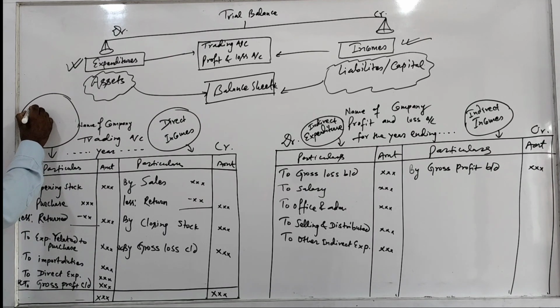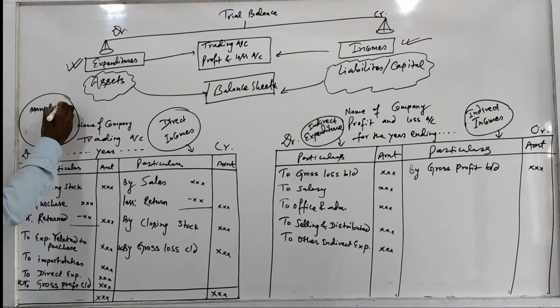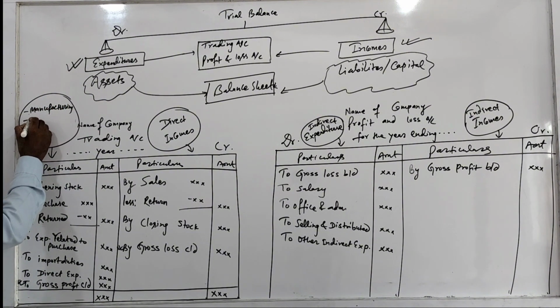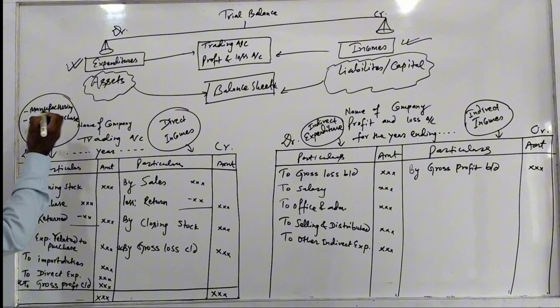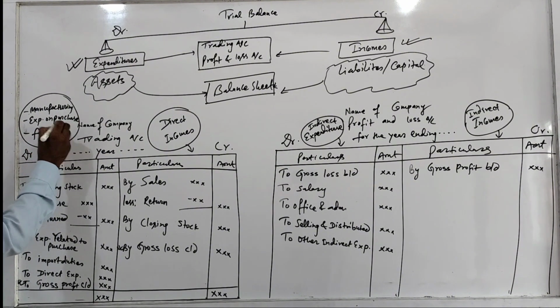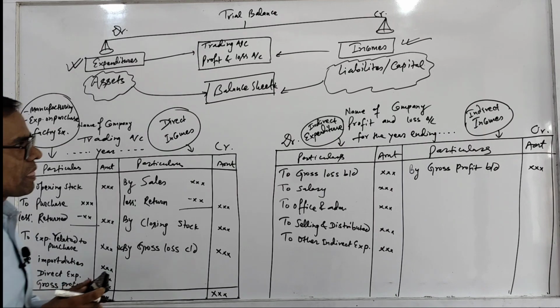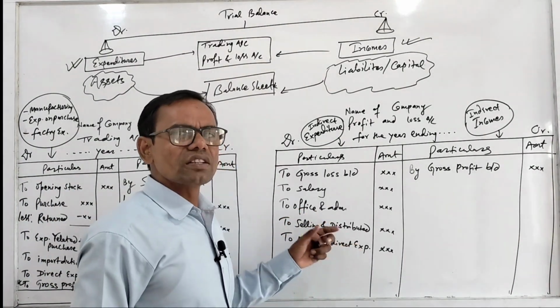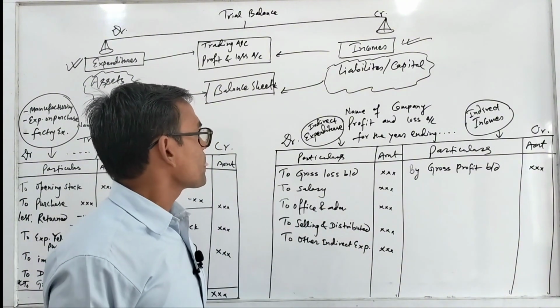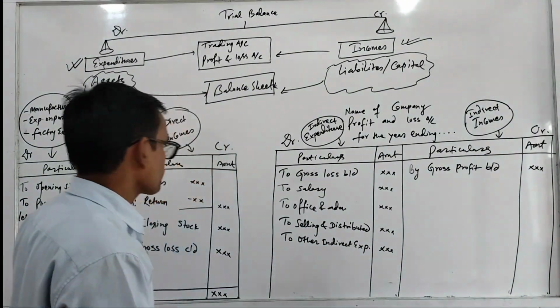That is called manufacturing expenditure. Similarly, expenditure on purchase, factory expenditure, these all are called direct expenditure. But here office and administration, selling and distribution, such types of expenditures are called indirect expenditures.